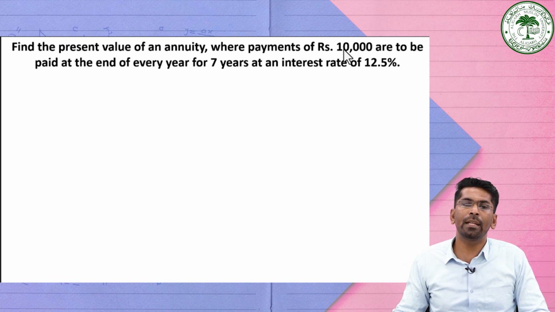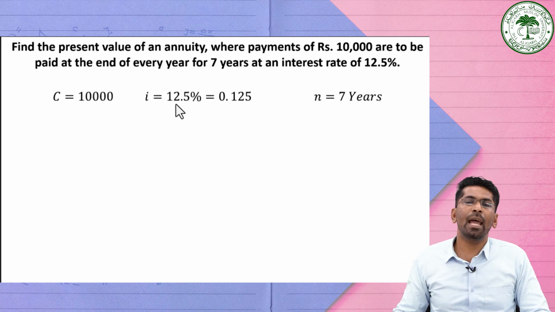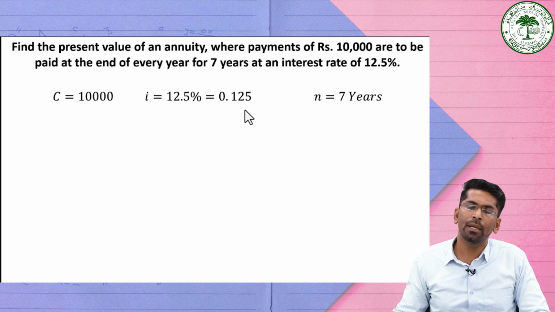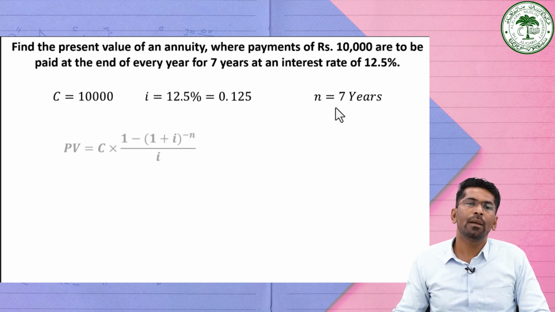So we want to find the present value of 10,000 rupees which you are going to pay at the end of every year. It is an example of an ordinary annuity because the hint is given: every end of the year for the next 7 years at an interest rate of 12.5%. We have the given information: C, the cash flow, is 10,000, the rate of interest is 12.5%, and if you divide by 100, it becomes 0.125, and n is 7 years. We know the formula for the present value is C into 1 minus (1 plus I) raised to the power minus n, divided by I.